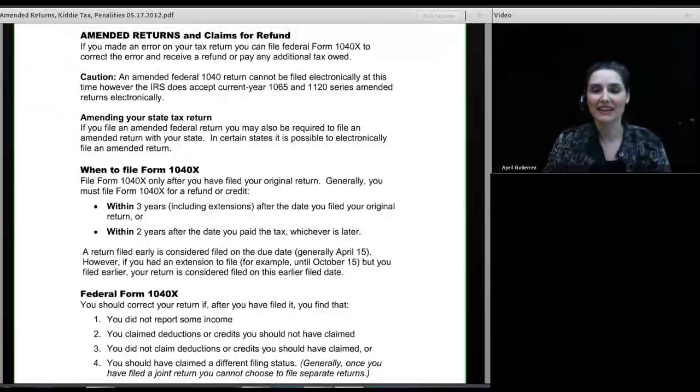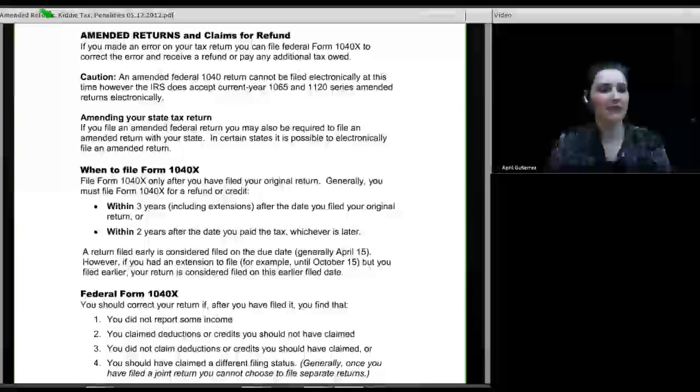As we sit here right now, amended tax returns at the individual level have to be filed on paper. Modernized E-File does allow for current year electronic filing of amended 1065 and 1120S returns. So if you are amending a corporate or partnership return, it is possible to e-file those electronically, and I have done it nicely, thank you. But we're talking about 1040 returns today.